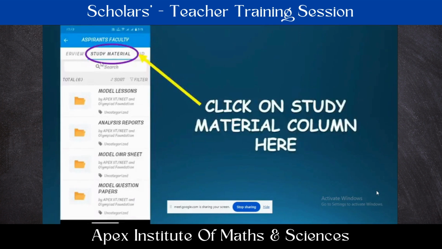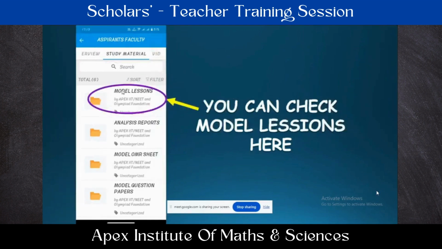If you click on that, all the information which is needed for our teachers is mentioned here, like a model lesson. If you have already received books, if you have already received your teacher copy, no worry, there is no need of these model lessons. In some schools, teachers might not have received these books. Those can utilize this model lessons folder. Here, from each subject, one chapter we have included. They can check how the books or lessons are given. Okay, model lessons are given here.